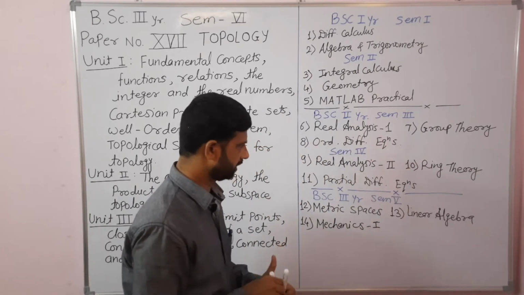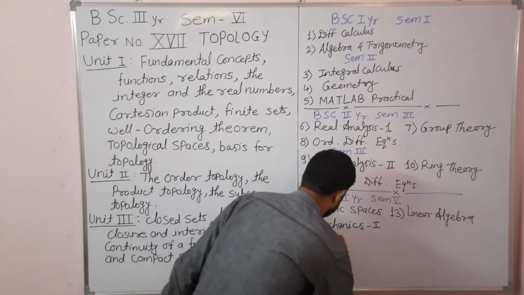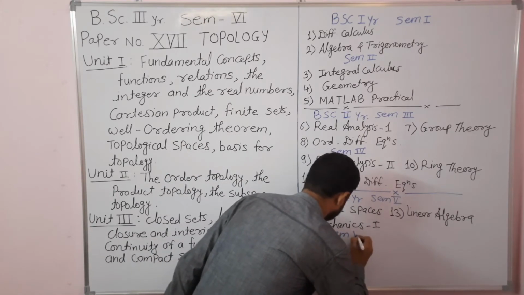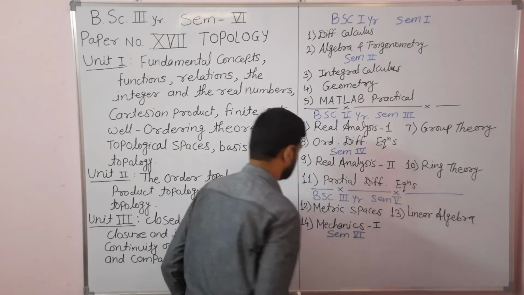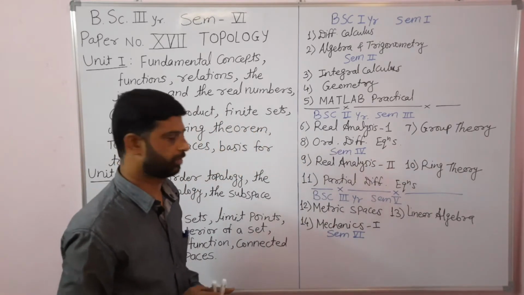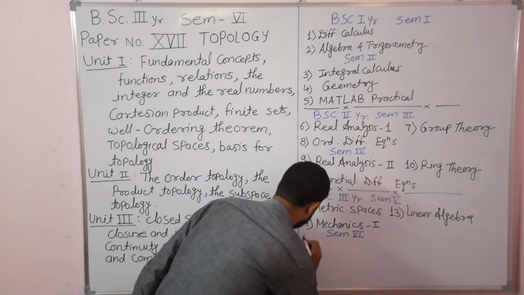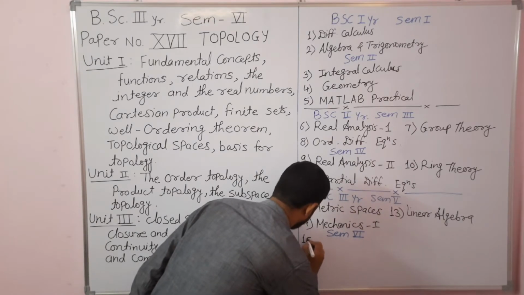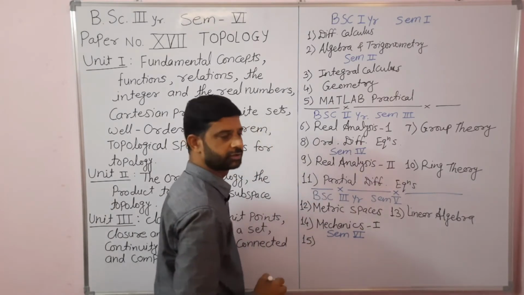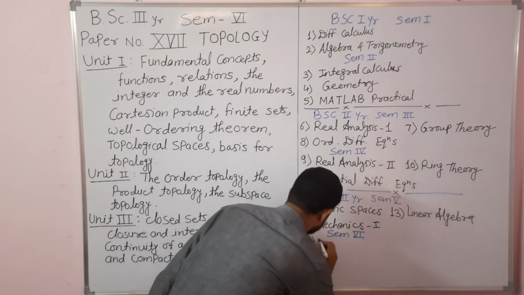And finally, in semester number 6, again we are going to study 3 theory papers. Paper number 15 is numerical analysis.